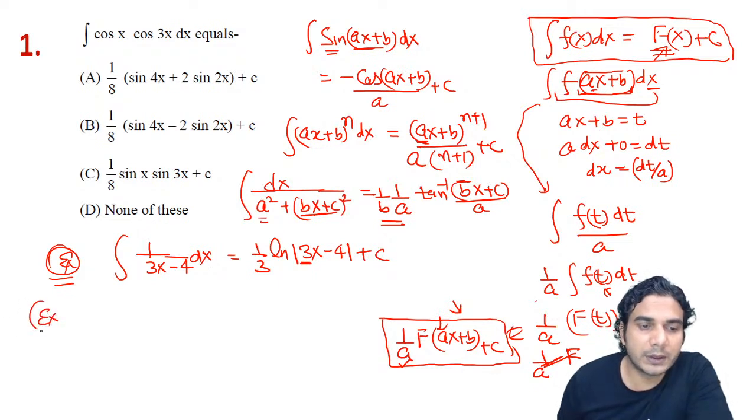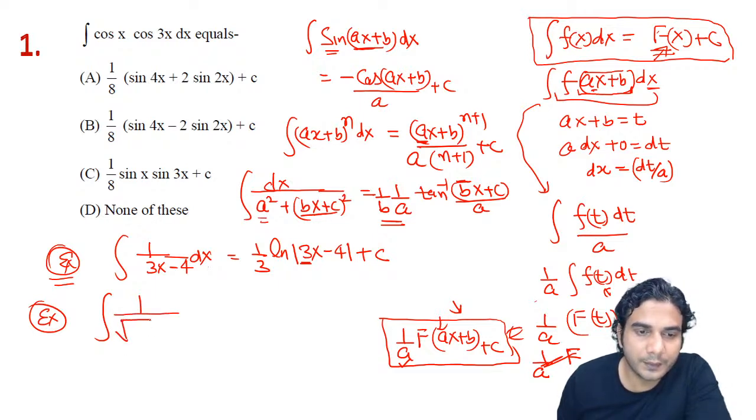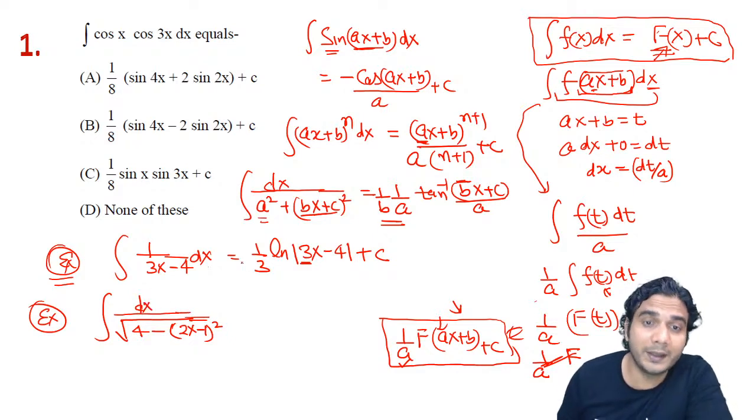Let me give you one more example. I'll tell you one irrational formula, the formula of irrational functions. So suppose under root of 4 minus (2x minus 1) the whole square, alright? It is written like this, although it won't be given in this particular form; it will be in expanded form. You'll have to bring it in this form, so that we will learn later. Let's first learn how to apply the formula.